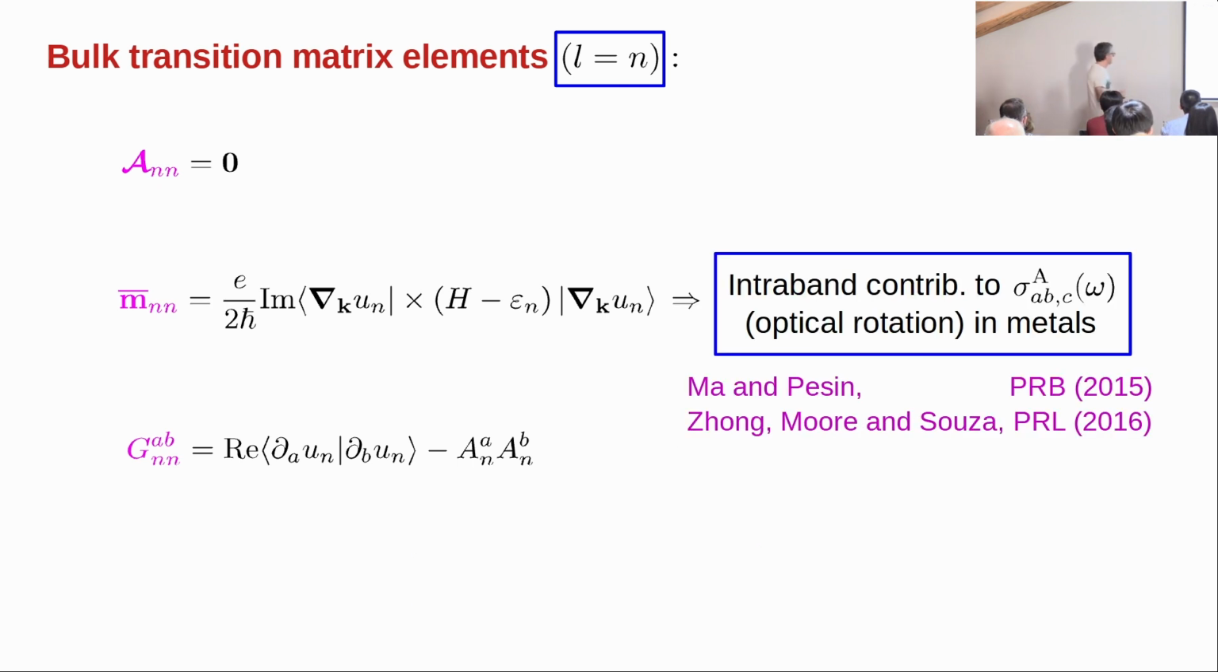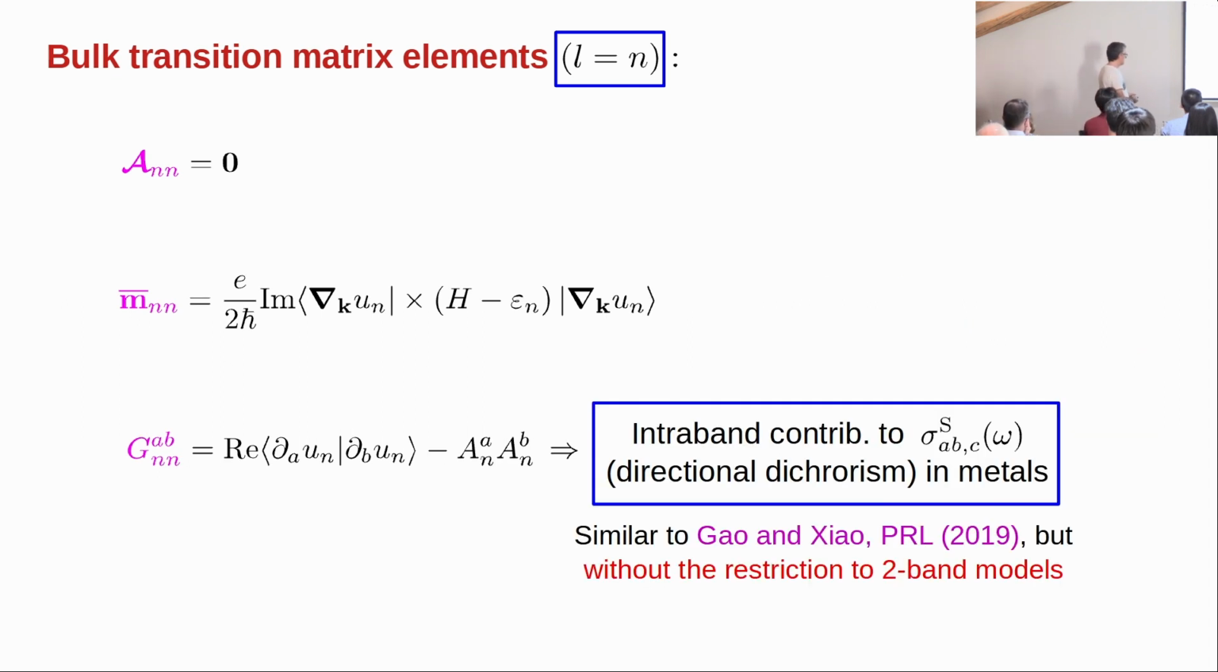Okay. Another observation: when we write our spatially dispersive conductivity in terms of these matrix elements, there are intraband and interband terms. And these intrinsic orbital moments give an intraband contribution to the antisymmetric part of the spatially dispersive conductivity, the part that describes optical rotation. So it is like an intraband contribution to optical rotation in metals. And this has been discussed before by several people. As for the quantum metric, it gives an intraband contribution to directional dichroism in metals.